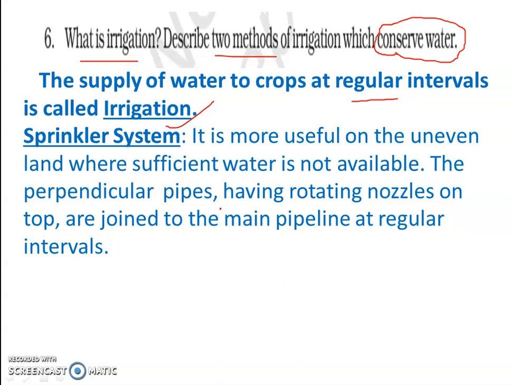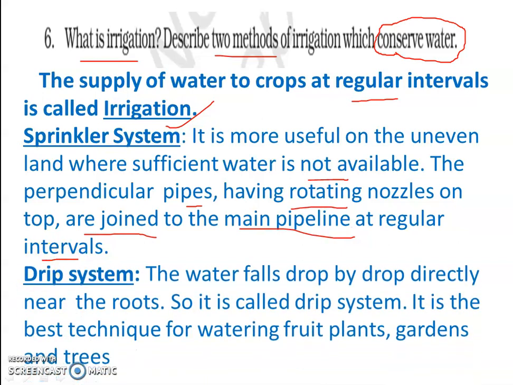This method is very excellent. It is more useful on uneven land where sufficient water is not available. The perpendicular pipes having rotating nozzles on the top are joined to the main pipeline at regular intervals.